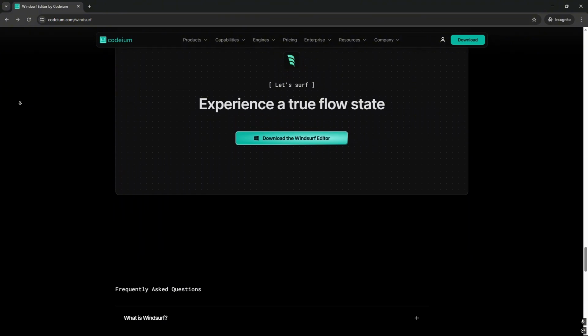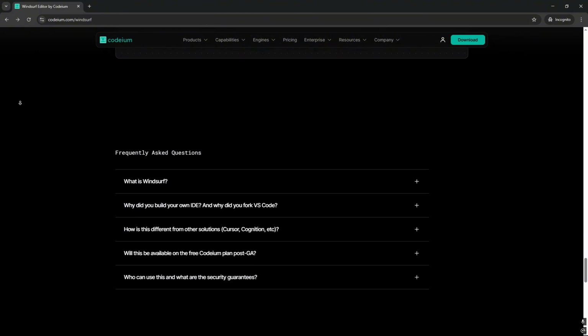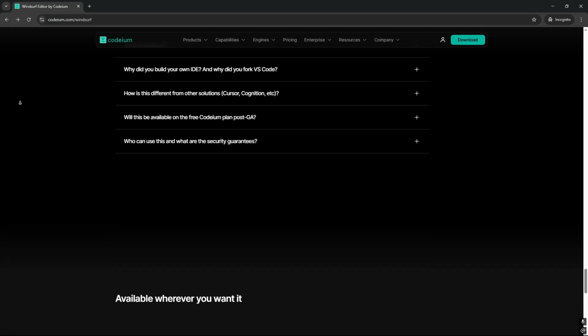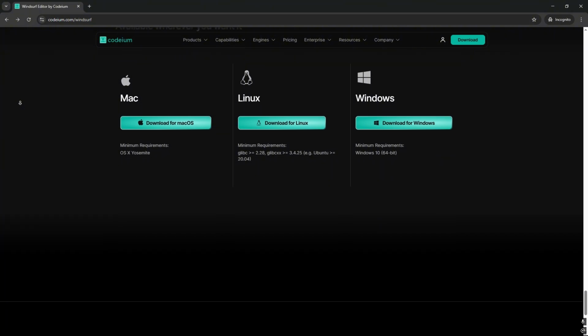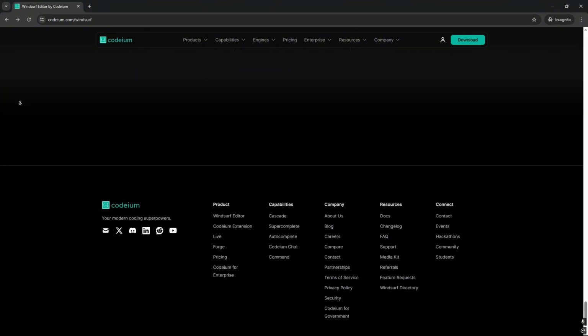Multiple file editing. A prominent feature is its proficiency in editing multiple files simultaneously. This significantly streamlines tasks that require consistent changes across a code base.